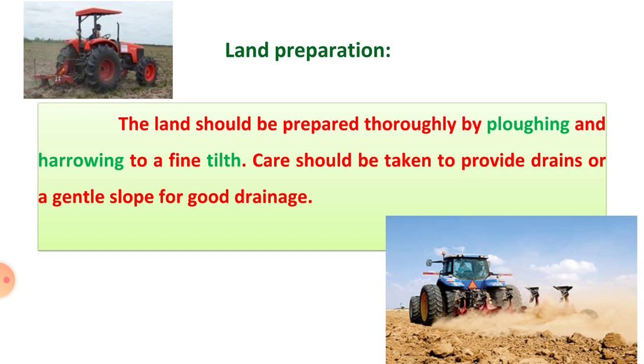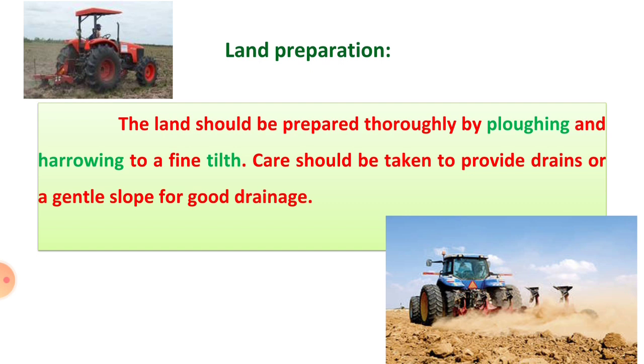Then land preparation. Land preparation means the preparatory tillage operations. These are the tillage operations carried out before the sowing of the crop. Land is prepared by one ploughing and 2 to 3 harrowings.